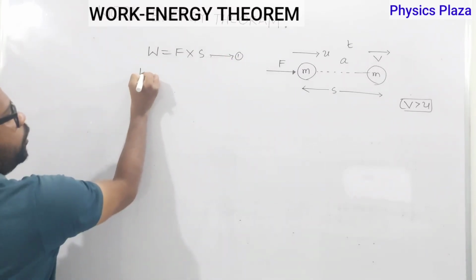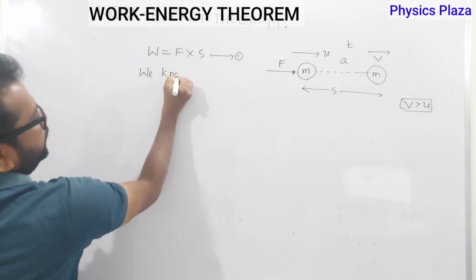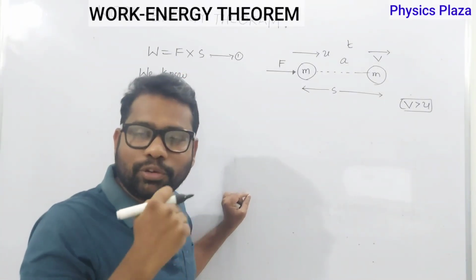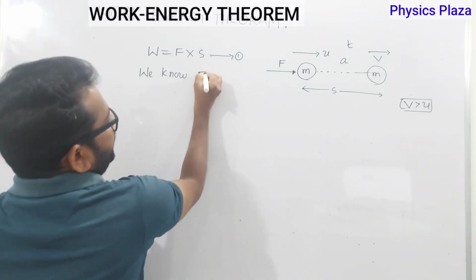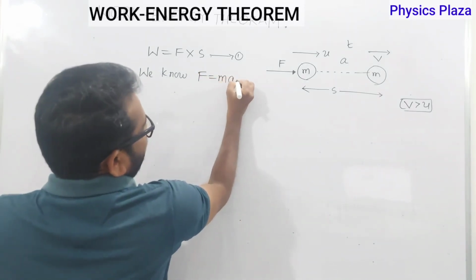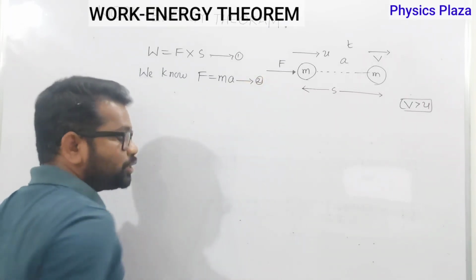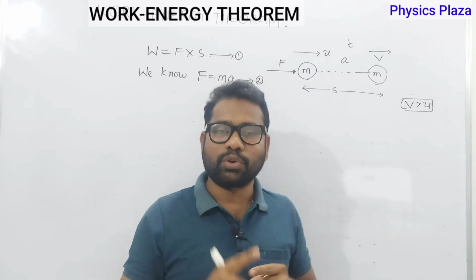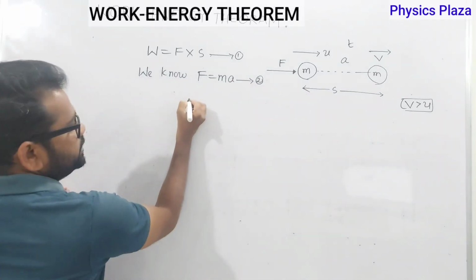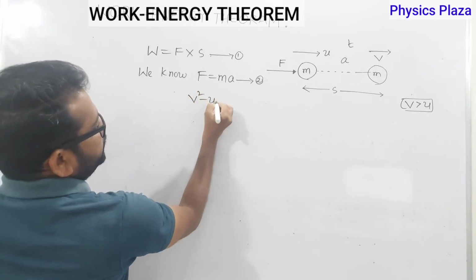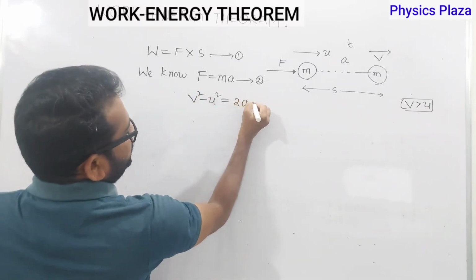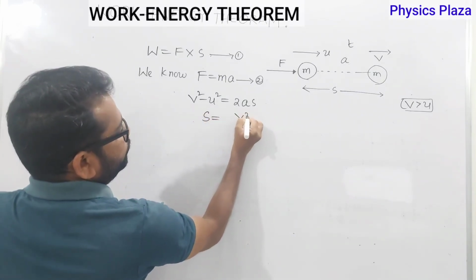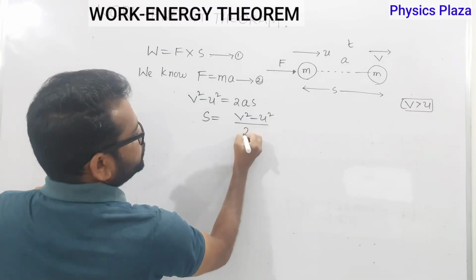But children, we already know from Newton's second law of motion, what is the mathematical form of Newton's second law? That is F is equal to ma. Let it be equation 2. And children, once again let us recall the equations of motion. We have 3 equations of motion, in which we are going to use this equation: v square minus u square is equal to 2as. Children, from this, can I write s is equal to v square minus u square by 2a?